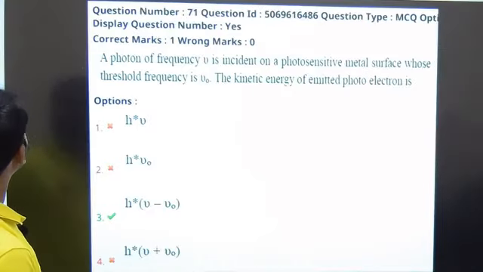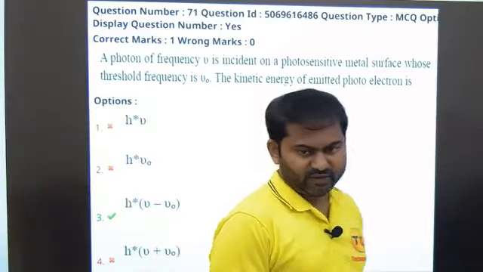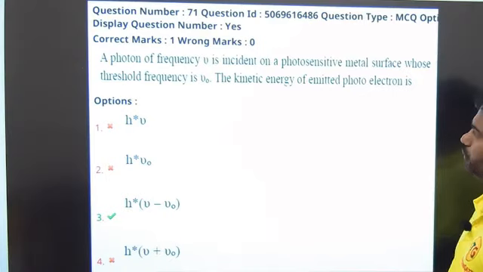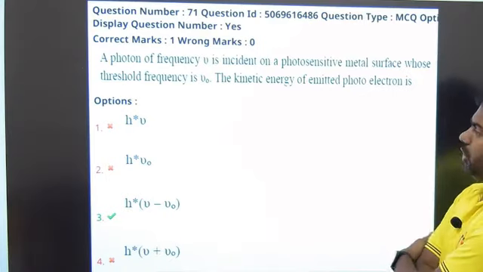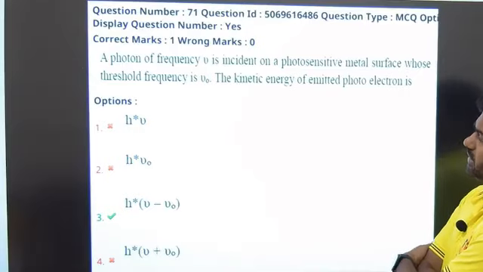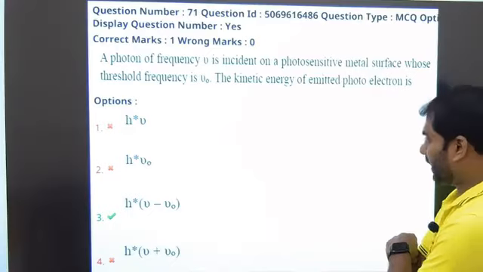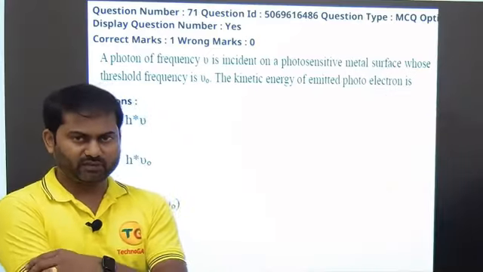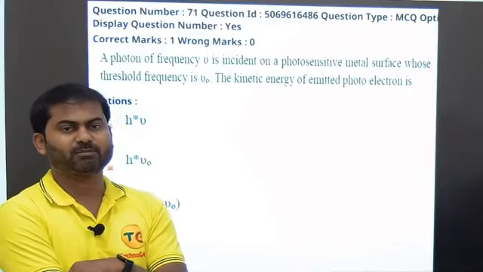Let us now proceed to the next question, the 71st one. So we have these 5 questions. It is given in this question that a photon of frequency nu is incident on a photosensitive metal surface whose threshold frequency is nu naught. The kinetic energy of the emitted photoelectron is, basically, I believe you guys know the energy frequency relationship. Energy E is equal to h nu, where h is called Planck's constant.